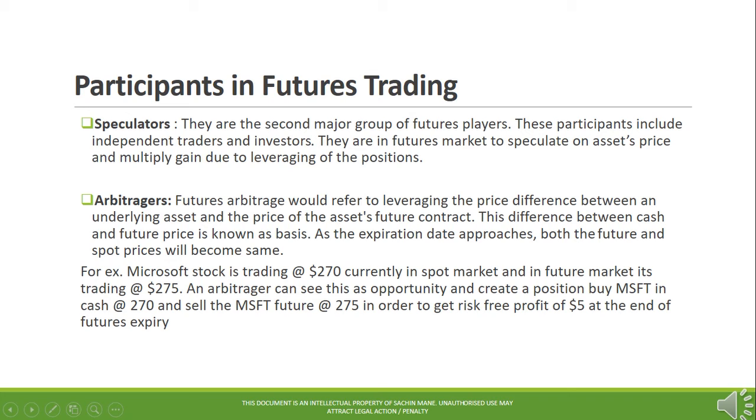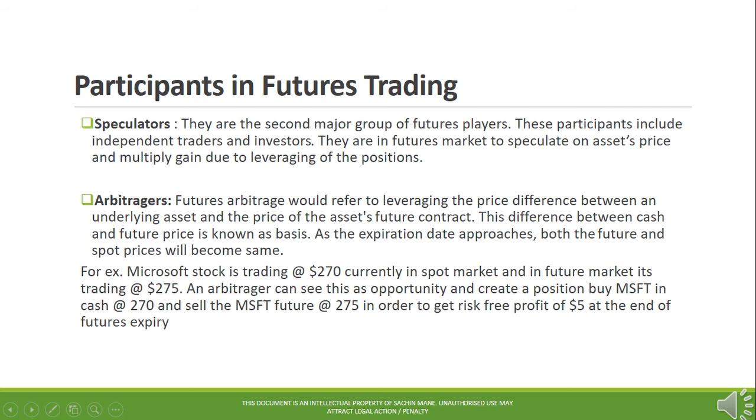For example, Microsoft stock is trading at $270 currently in the spot market, and in the futures market it's trading at $275. An arbitrageur can see this as an opportunity and create a buy position in Microsoft in cash at $270 and sell the Microsoft future at $275 in order to get a risk-free profit of $5 at the end of futures expiry.